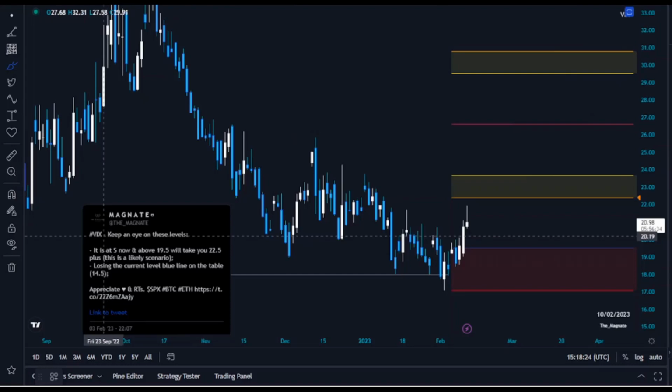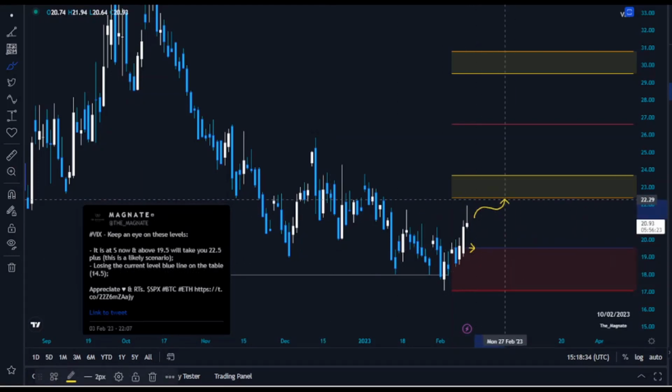Moving on with our VIX analysis, as I said, the levels have been provided, and there was a likely scenario that I was talking about, breaking above 1950. That will take us to the next resistance level. That's going to be around 2250, and I'm expecting at this stage, all the way in the first place, clearing this lower line of this resistance. In the next place we're going to clear 23.70 levels.